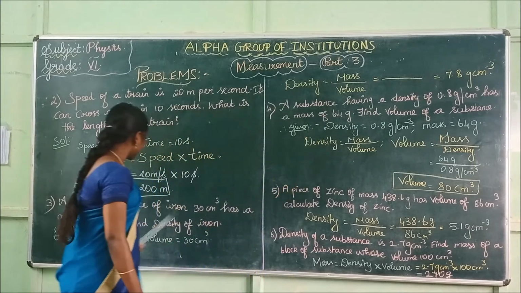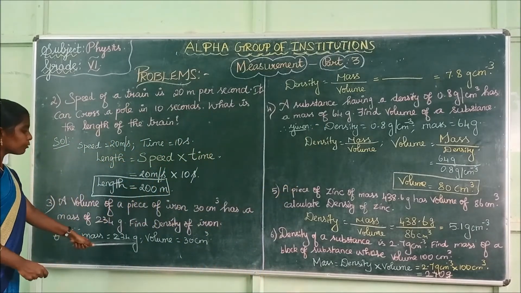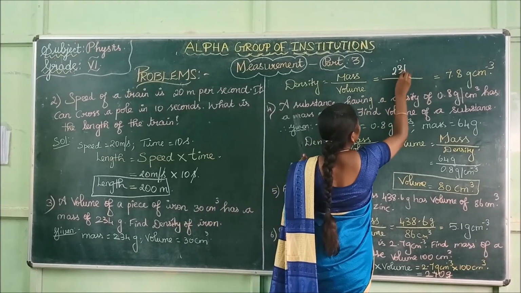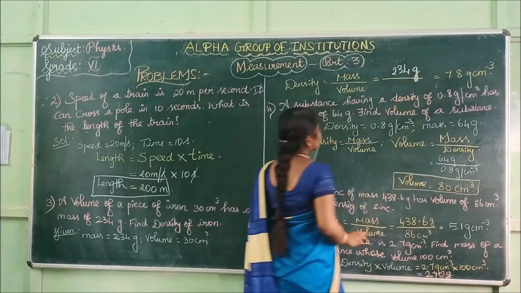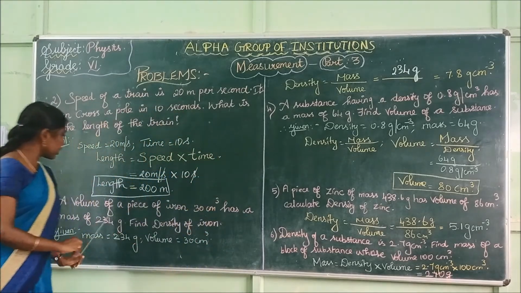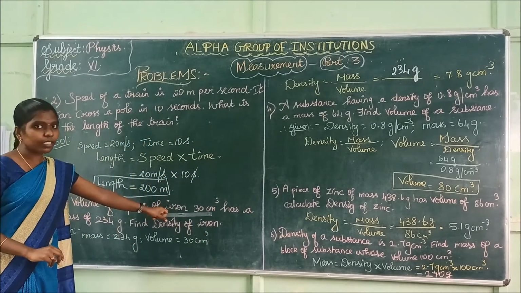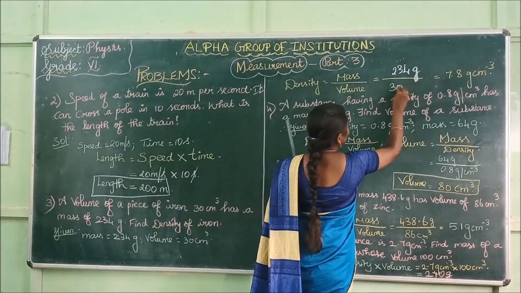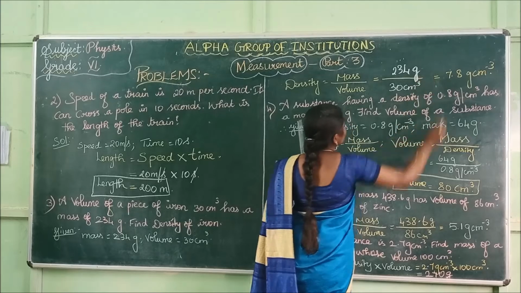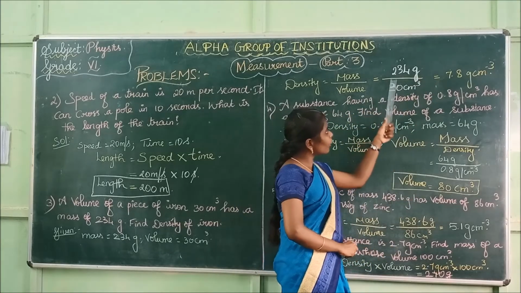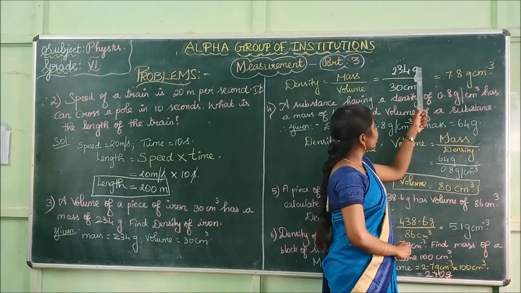So what is the mass value given here? 234 gram is the mass value. And what is the value for the volume? Volume which is equal to 30 centimeter cube. If you divide 234 by 30, the value is 7.8 gram.